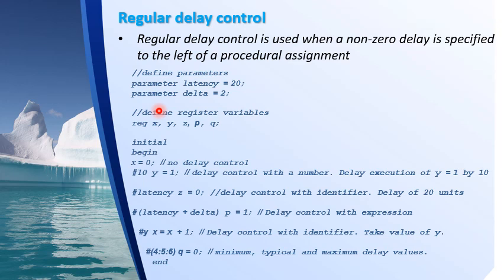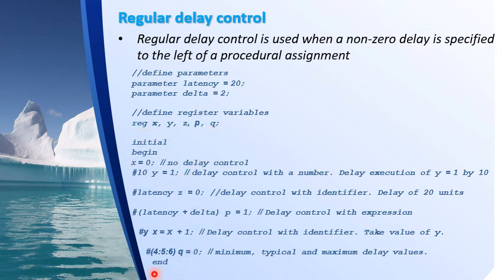So here I have a piece of code where I have parameter latency equal to 20. If you recall, parameter is a keyword which is used to declare a constant in Verilog. You have come across this in module 2, and latency is the name of the constant, its identifier name, equal to 20. So I have initialized latency to 20. Similarly, I have parameter delta equal to 2. In addition to that, I have some registers X, Y, Z, P and Q.